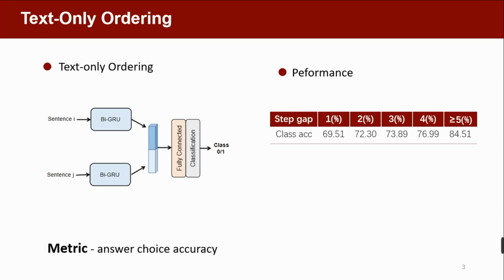The classification performance is broken down by step gap. See this table. Steps with smaller gap are harder to be ordered correctly. It's intuitive because adjacent steps are more likely to be reversed during the makeup process and cannot simply be ordered by prior knowledge. We will introduce how to use this information in test phase later.